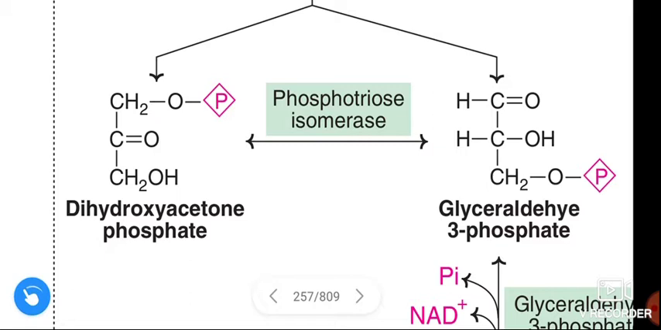Thus, 2 molecules of glyceraldehyde 3-phosphate are formed from only 1 molecule of glucose due to this interconversion of dihydroxyacetone phosphate and glyceraldehyde 3-phosphate in the presence of enzyme phosphotriose isomerase.